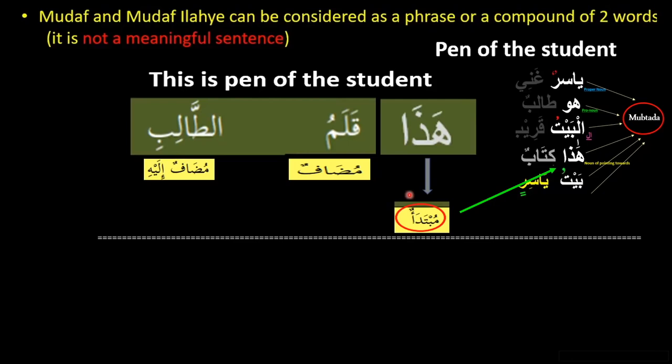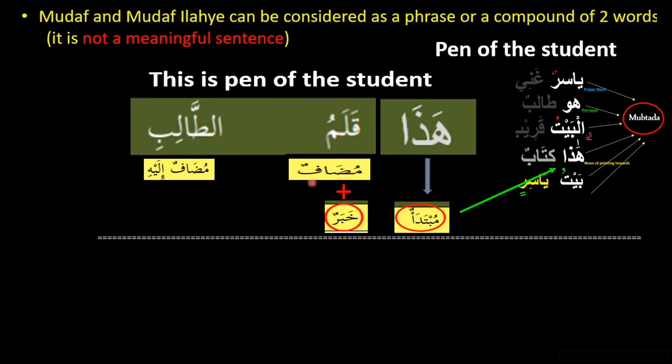So if this is a noun sentence and Hadha is our mubtada, where is the khabar? Let's search for the khabar. Is at-Talibi the khabar? No, because khabar is marfu, and this word at-Talibi is majroor. What about the word before that? Qalamu. Hadha is marfu. Qalam is marfu. Look, we can see the dhamma, and khabar is also marfu. So this word Qalamu is marfu.